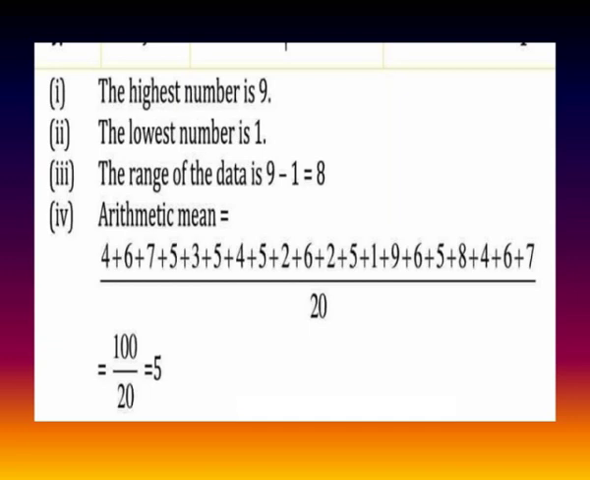Arithmetic mean is equal to the sum of all observations divided by the number of observations. So here in the numerator we are adding all the observations given in the question, divided by the total number of observations, which is 20. So the denominator is 20. Now it becomes 100 divided by 20, which is equal to 5.